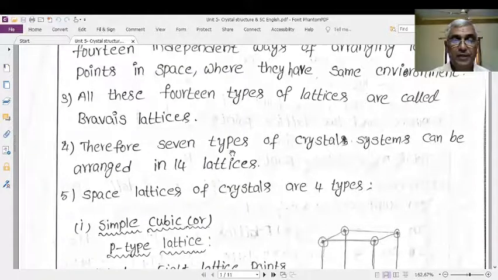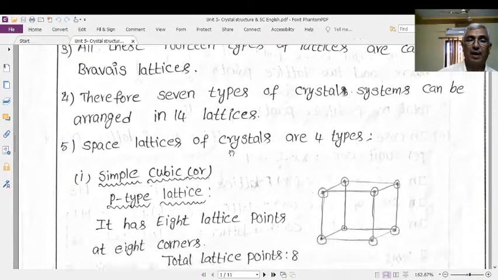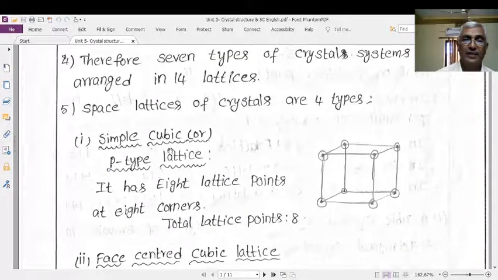These space lattices or crystal lattices are broadly 4 types. Already I discussed the unit cell structure and lattice structure. One is the simple cubic lattice, that is the P-type lattice.